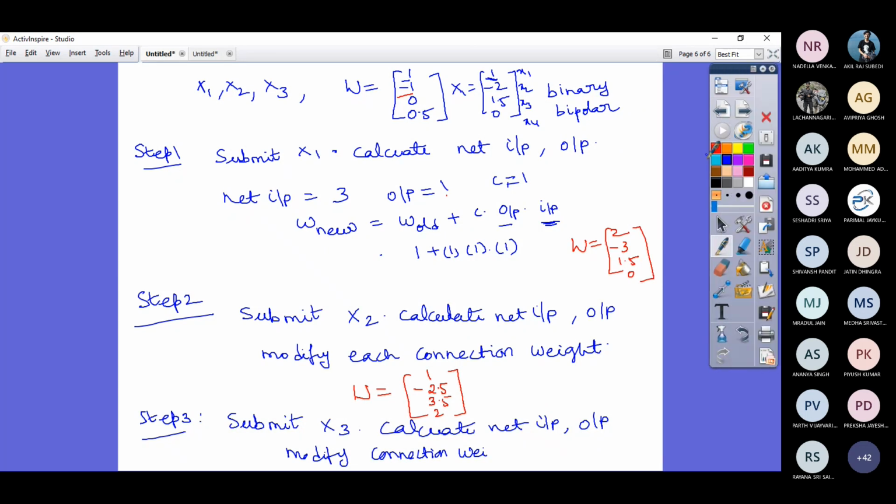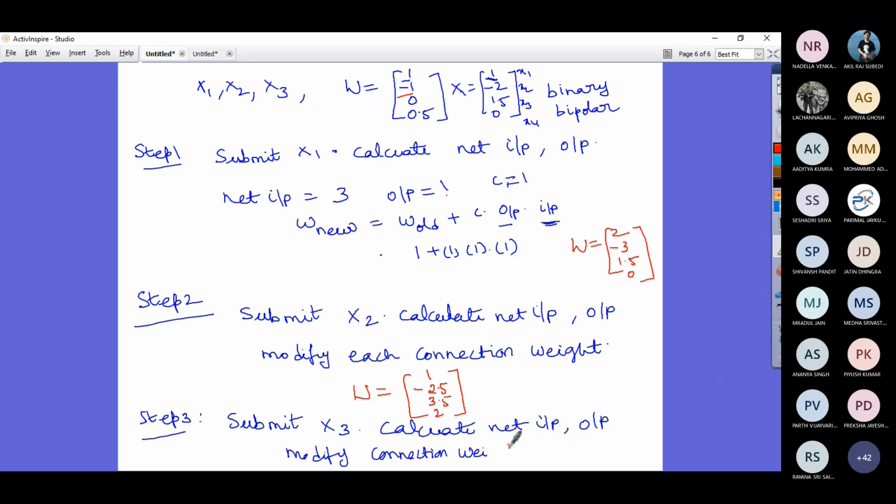And then if you do that, you get a new weight matrix. W, capital W, is something like 1, minus 3.5, 4.5, and somewhere around 0.5.